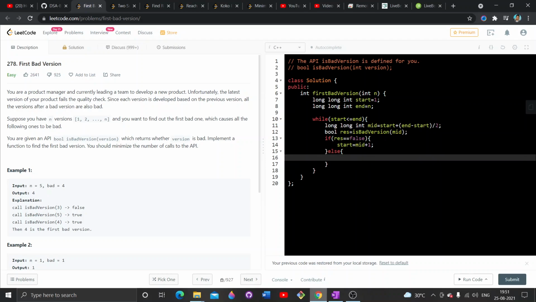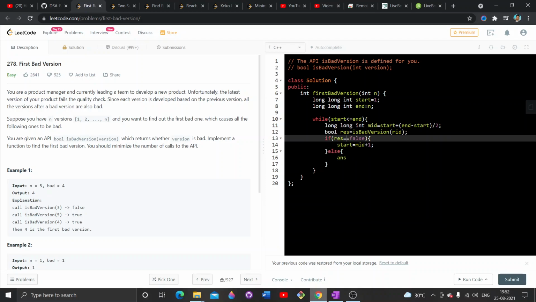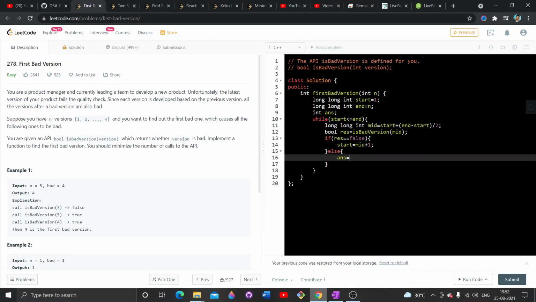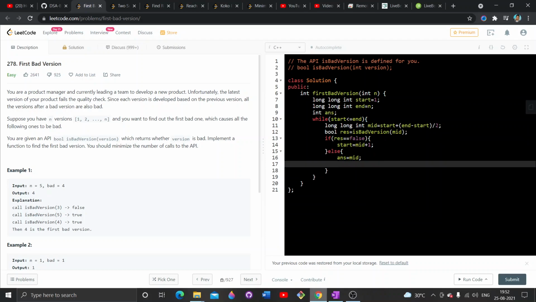Else, in the case of true, what will I do? I will store my answer. So I have to declare another variable which will store the answer, and I will move my end pointer to mid minus 1.